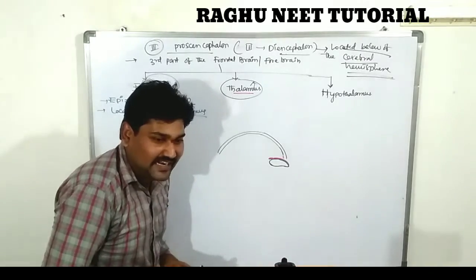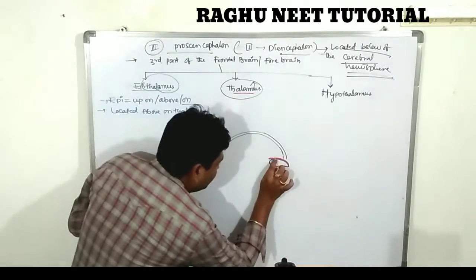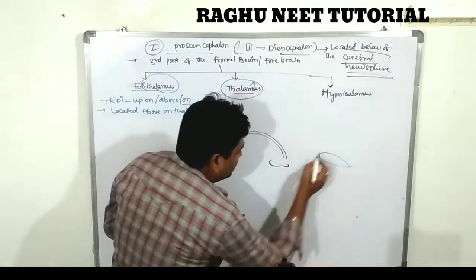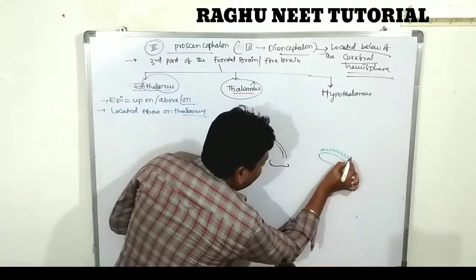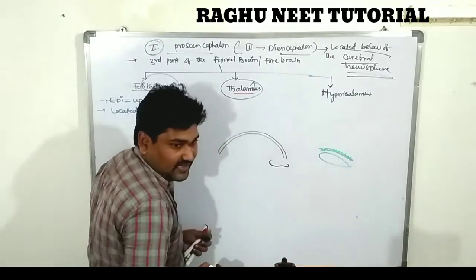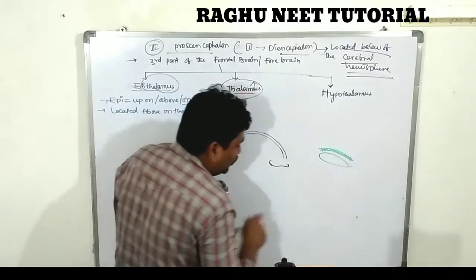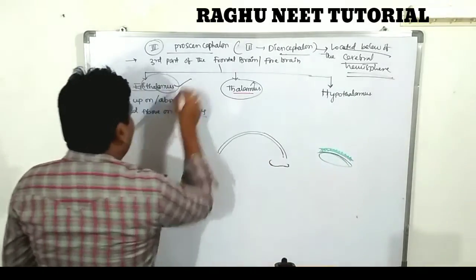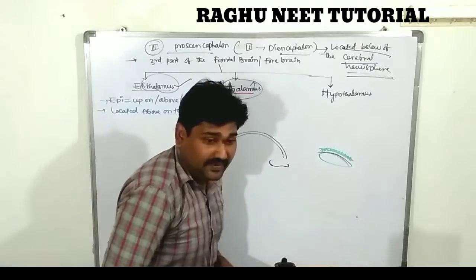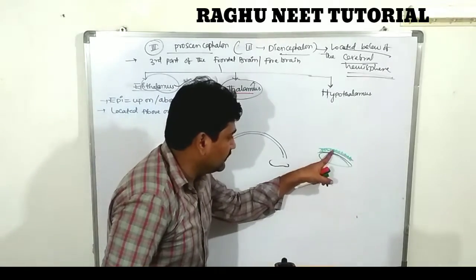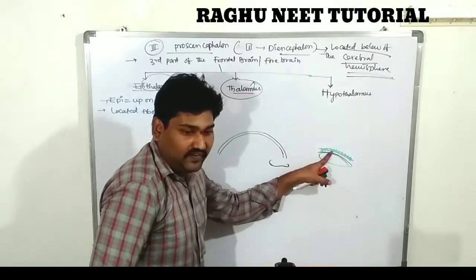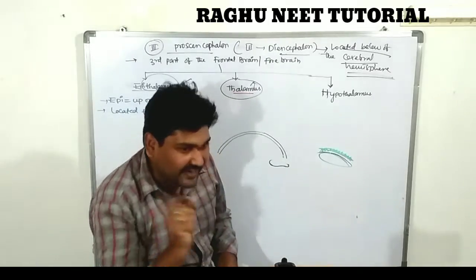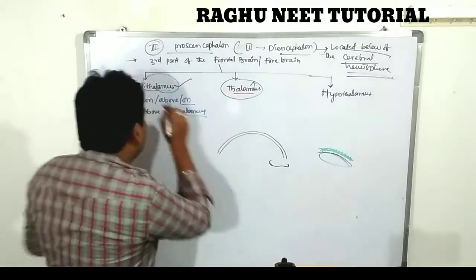This whitish material is called the epithalamus. Between the vascular nerve plexus and the thalamus there is a space that looks white in color, and this white material is called the epithalamus.